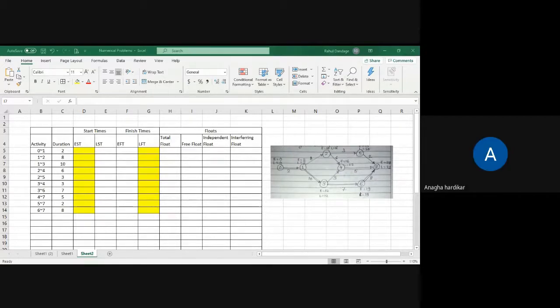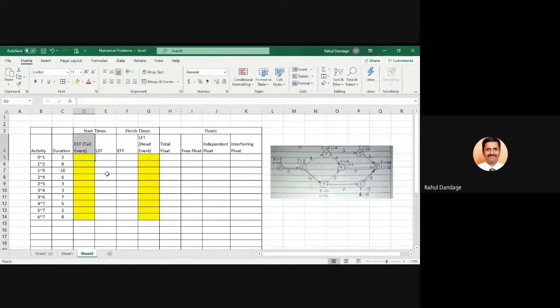Take the head for LFT and the tail for EST. Correct. Because when we calculated EST and LFT, we calculated them for those individual events. But when we are talking about the activity, EST should be for the tail event, and this LFT, whatever we are taking into account, should be for the head event. Okay.